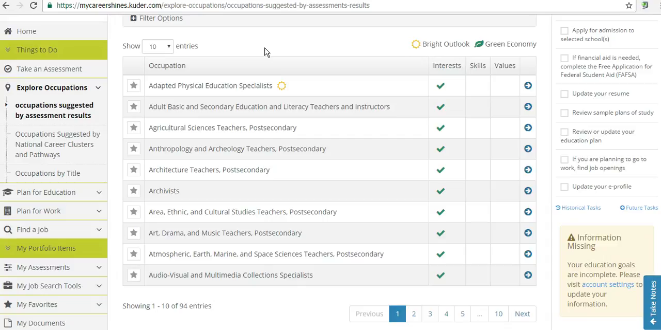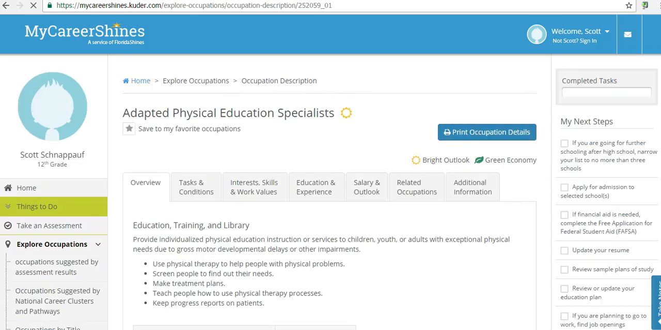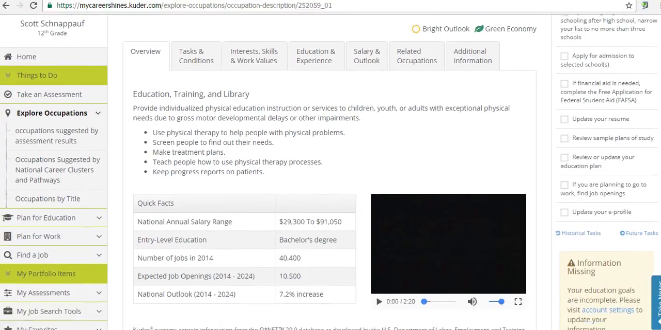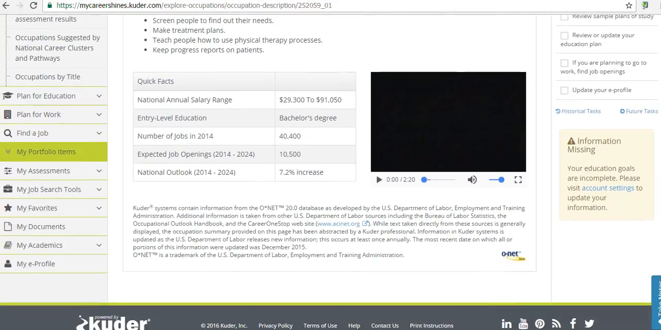Okay, so let's take a look at what a career report looks like. So here's Adapted Physical Education Specialist. It's got this sunshine next to it, which means it's got a bright outlook. It means lots of opportunities for good jobs are available as an Adapted Physical Education Specialist. So I'm going to click on that career. And this is a career report. So the first page of the career report is just a general overview. What is it that this person does every day?